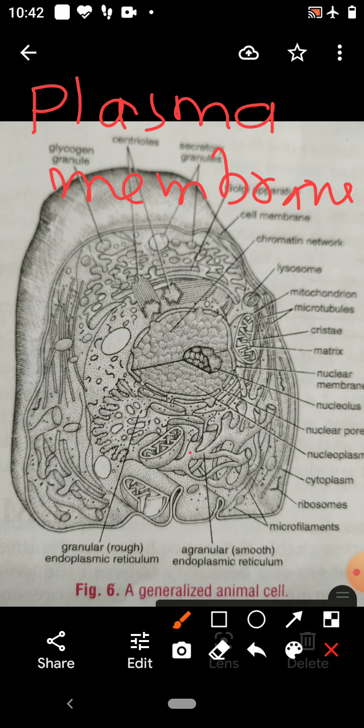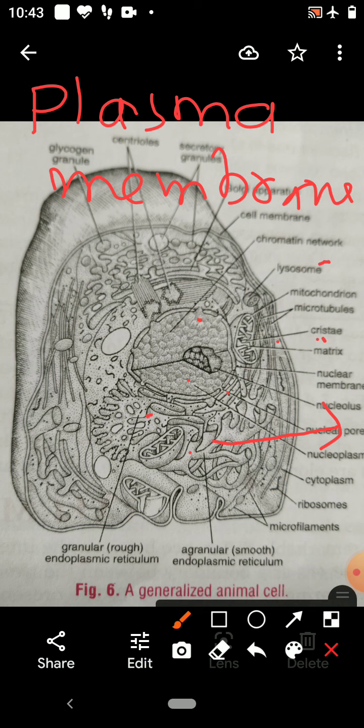Any molecules from outside that try to enter the cell, or the molecules from the cell that want to move out, this cell membrane or plasma membrane is acting as a barrier. It means it does not allow free movement of the molecules from the external environment into the cell or from the cell to outside.